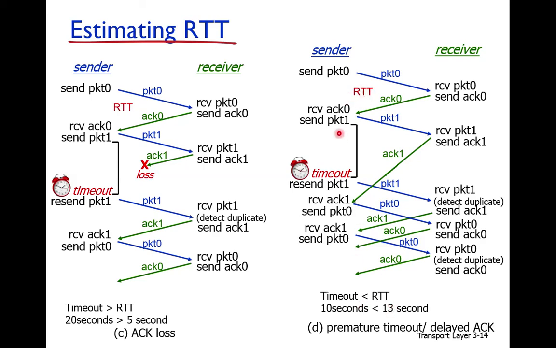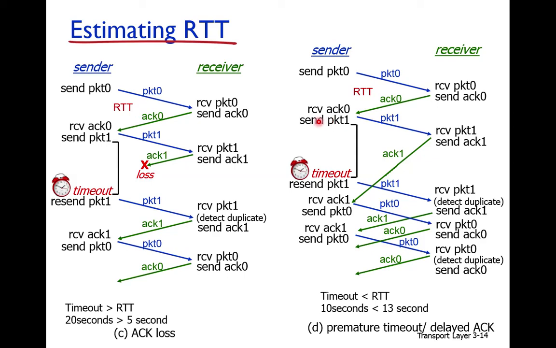Okay, now suppose that the sender sends packet number 1 and sets its timeout to 10 seconds. So in this case the timeout is less than RTT, because the actual RTT, suppose, is 13 seconds and the timeout is 10 seconds. So here the timeout value is less than RTT. So if the timeout is less than RTT, what could be the problem? We are discussing it.